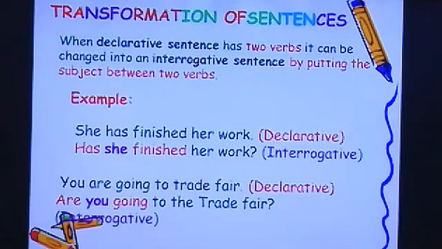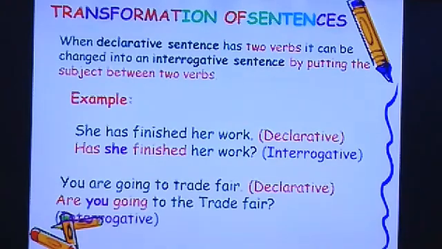Like, "She has finished her work." So it's a declarative. Now when we change into interrogative, you find the subject "she" we have placed between the two verbs. "Has" is the verb and "finished" is also a kind of verb. So, "Has she finished her work?" So always remember we should put the subject between the two verbs.